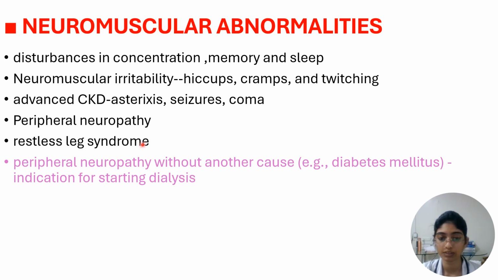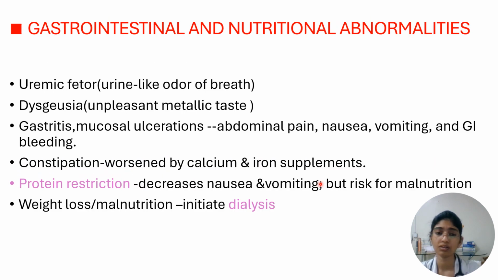This peripheral neuropathy, which occurs in CKD when there is no other cause like diabetes mellitus, is an indication to start dialysis. GI abnormalities and nutritional abnormalities. Uremic fetor, that is a urine-like odor of the breath, and dysgeusia, that is an unpleasant metallic taste. There can be gastritis with mucosal ulcerations leading to pain in the abdomen, nausea, vomiting, GI bleeding and so on. These patients are prone to constipation, and this is worsened by calcium and iron supplements.